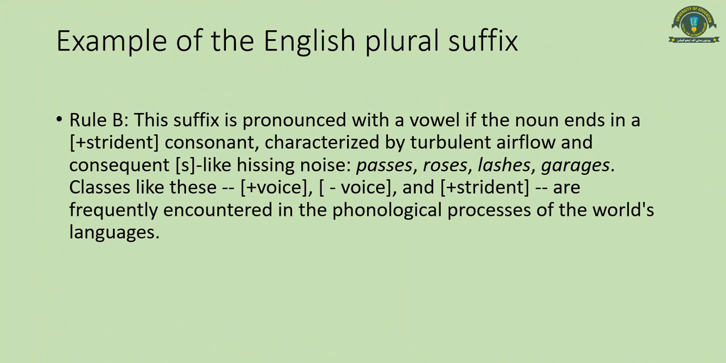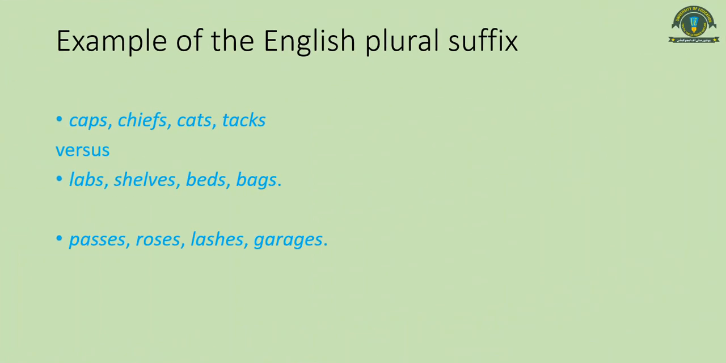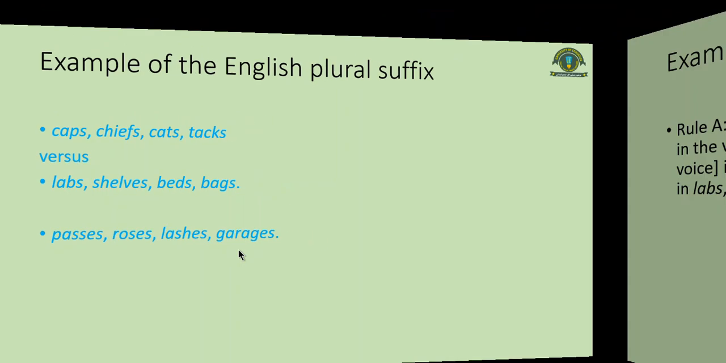For the second example, this suffix is pronounced with a vowel if the noun ends in a plus strident consonant, characterized by turbulent airflow and a consequent hissing noise. And classes like these, plus voice, minus voice and strident, are frequently encountered in the phonological processes of the world's languages. So you see, this suffix is pronounced with a vowel if the noun ends in a strident consonant. So rule B is describing this second set of examples: passes, roses, lashes, and garages. Now we will move on.